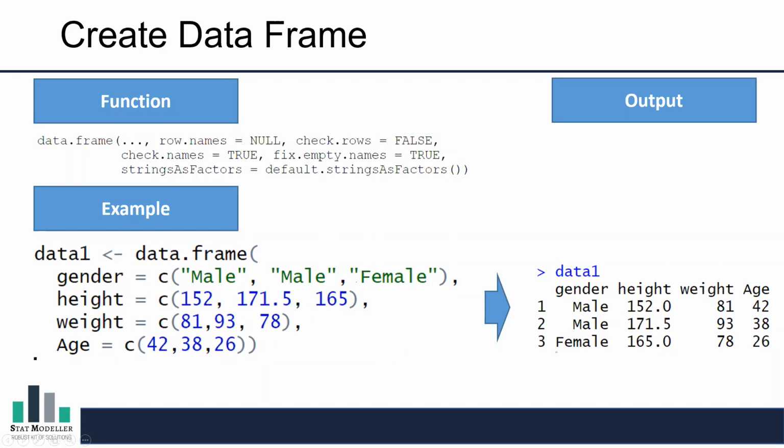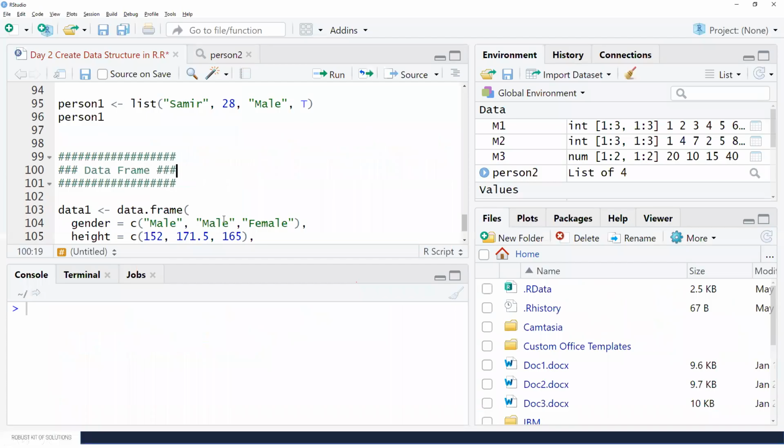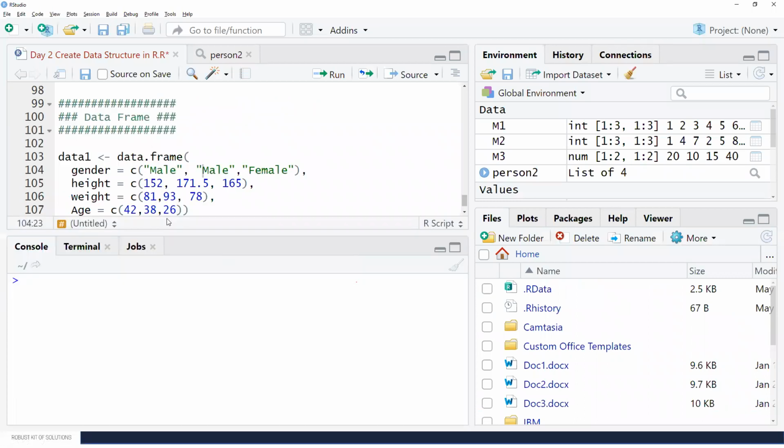Now let us move ahead to RStudio to see how we can do that. So let me create it over here.